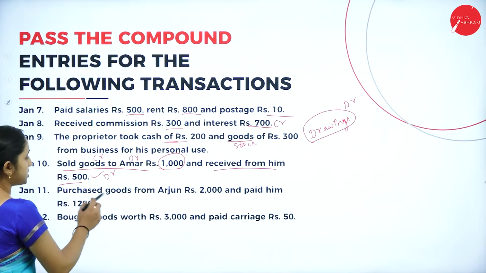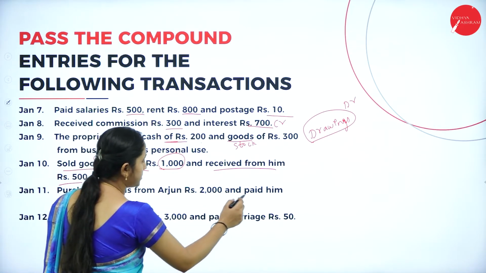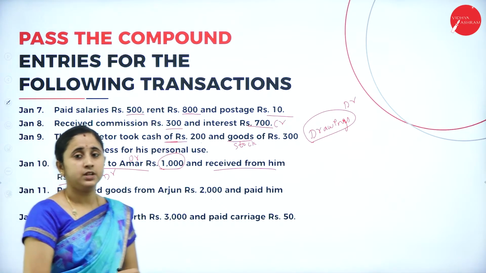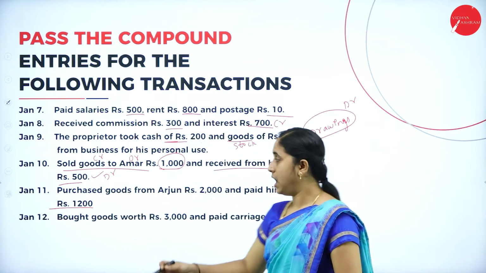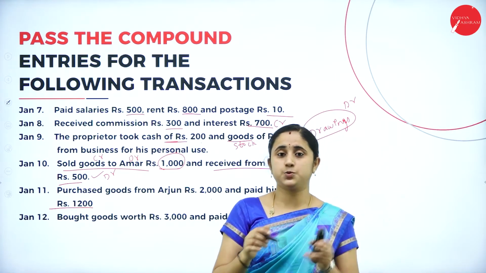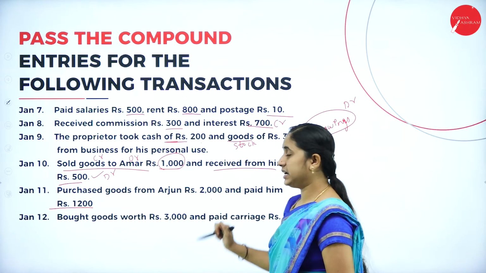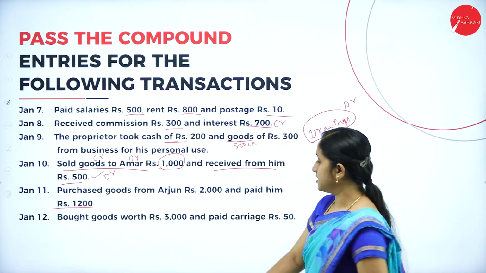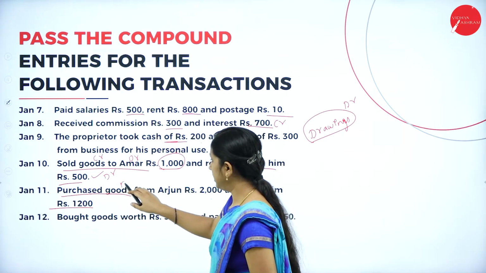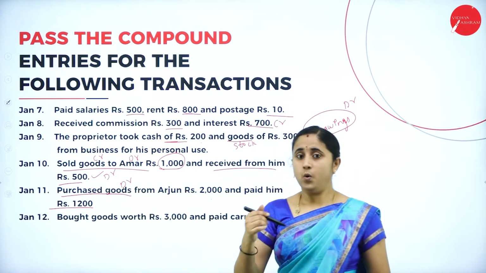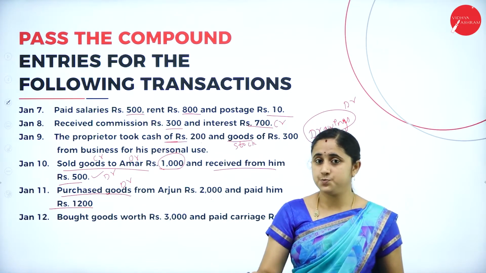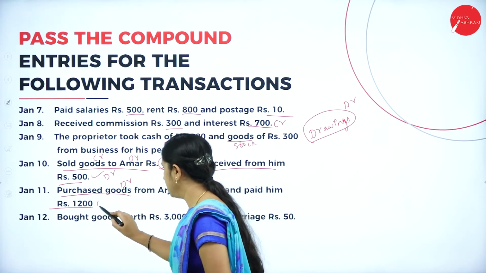Next, purchase goods from Arjun 2000 and paid him 1200. In the same way, here you made a purchase from Arjun. You pay only 1200, that is cash purchase, and remaining 800 is credit purchase. When you made a purchase, goods is coming in, you need to debit what comes in, that is purchase, and when you are paying cash means cash is going out.